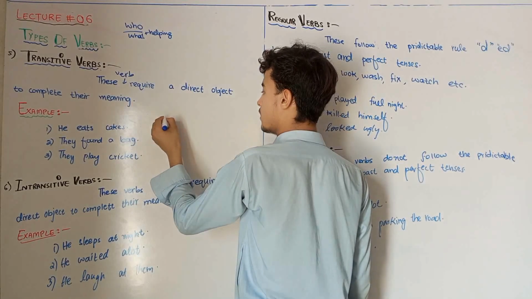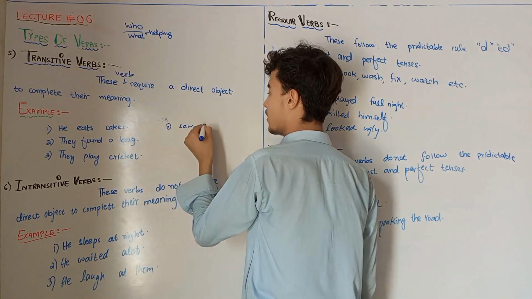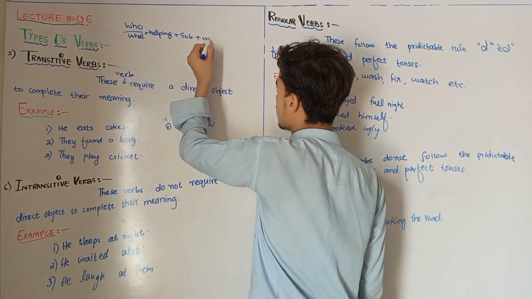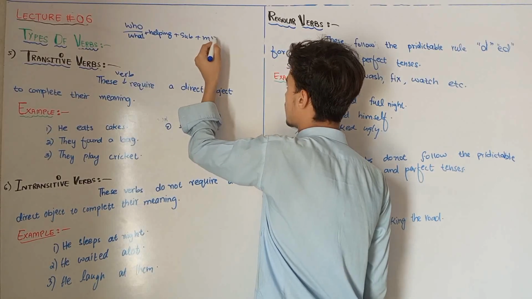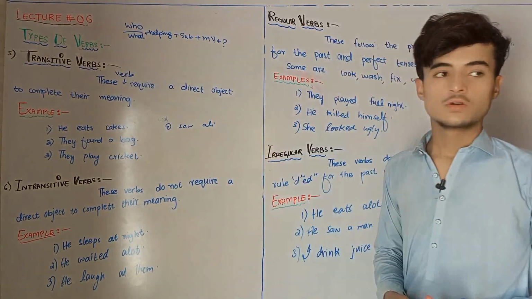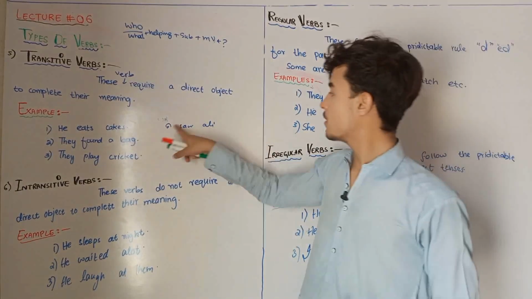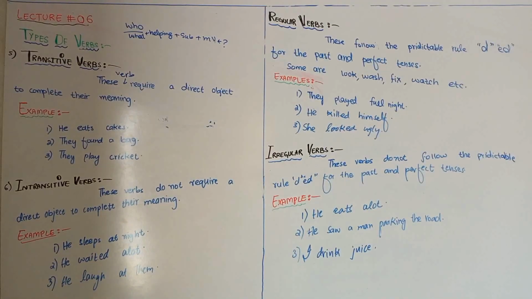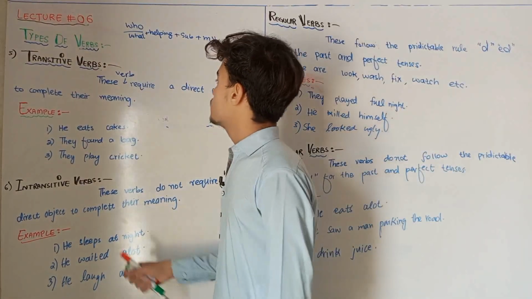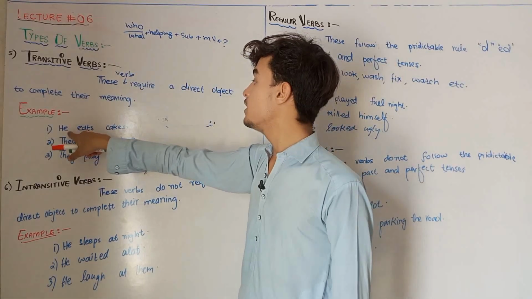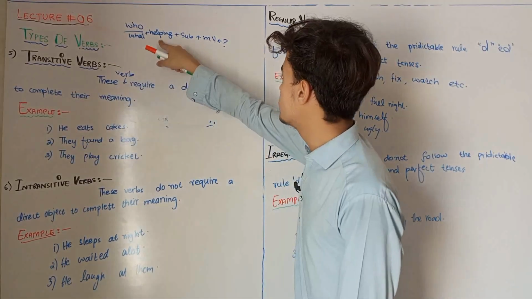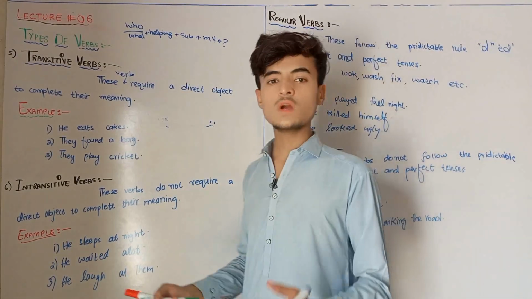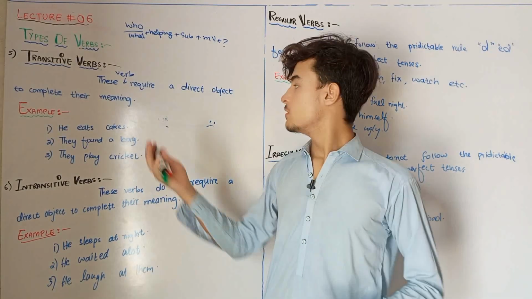For example, he eats cake. So who or what did he eat? Cake.